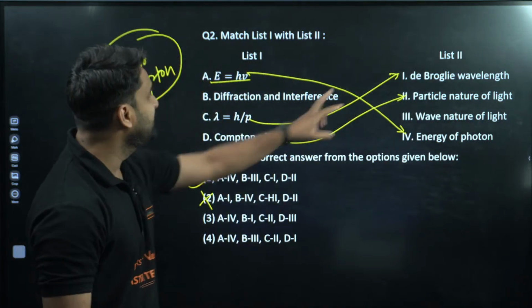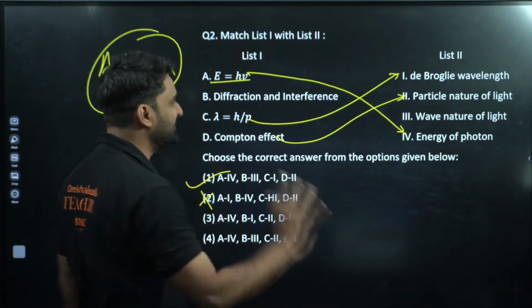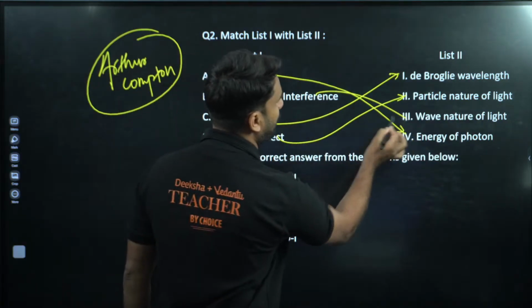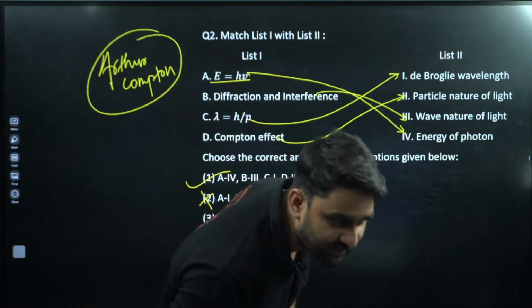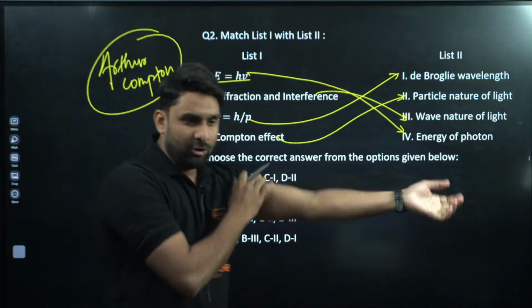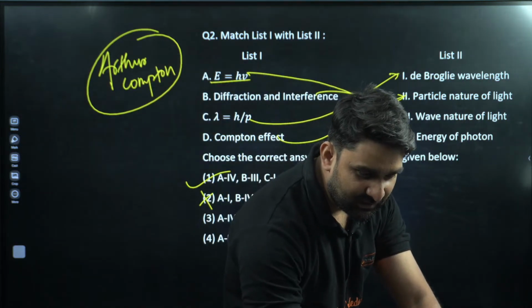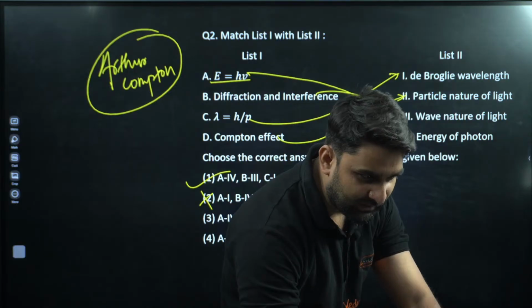Can you see here? D will go to D. Option number 1 is exactly correct. So diffraction, obviously, we all know is the wave nature of light. So option number 1 is correct. Okay, I hope you guys attempted this question correctly.